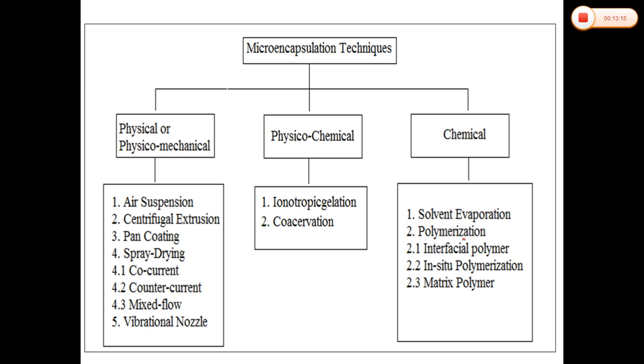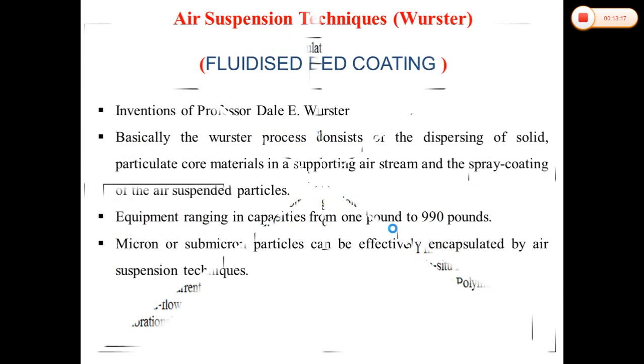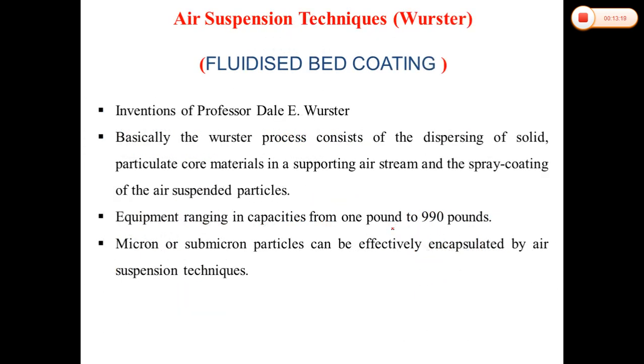Today we discuss the air suspension method, or fluidized bed coating method, which is also called the Wurster method. Why is it called the Wurster method? Because the invention was carried out by Professor Dale E. Wurster. Basically, the Wurster process consists of dispersing solid particulate core materials in a supporting air system and spray coating the air-suspended particles.